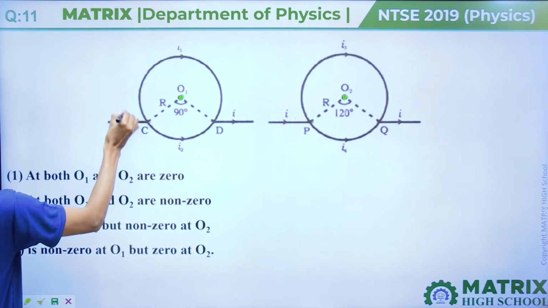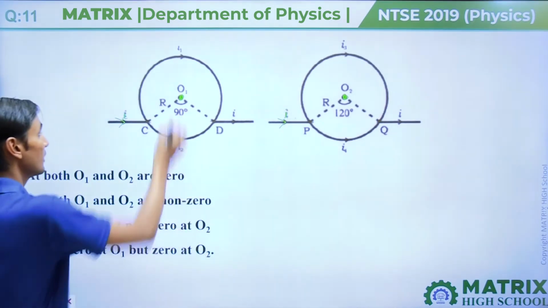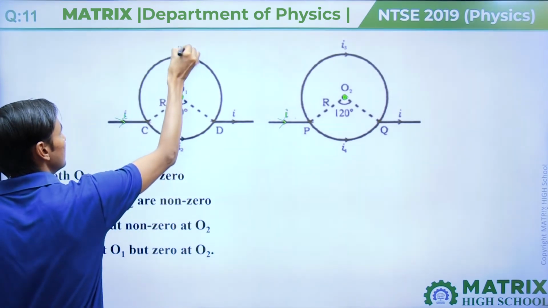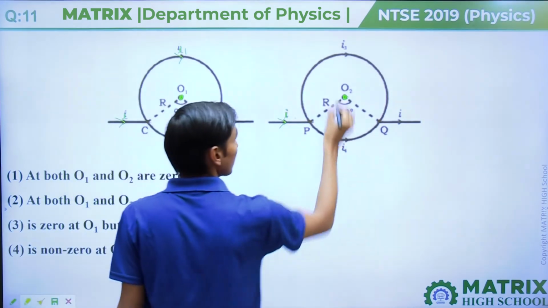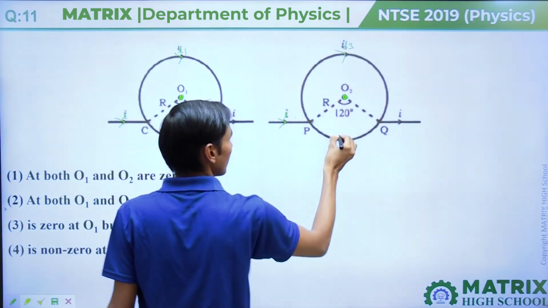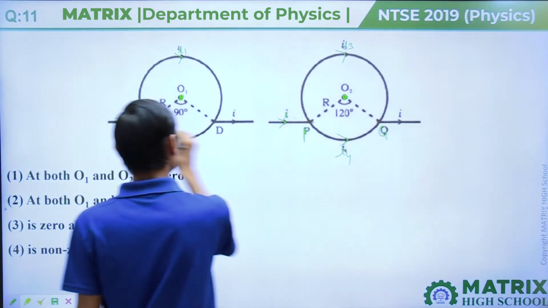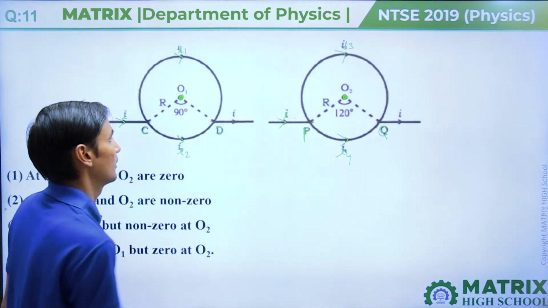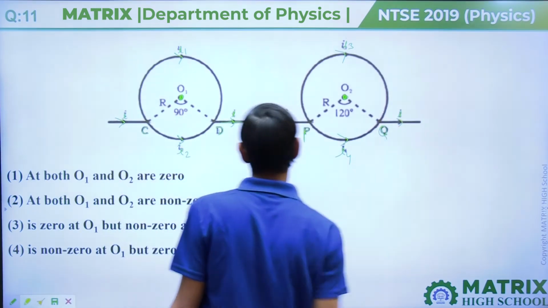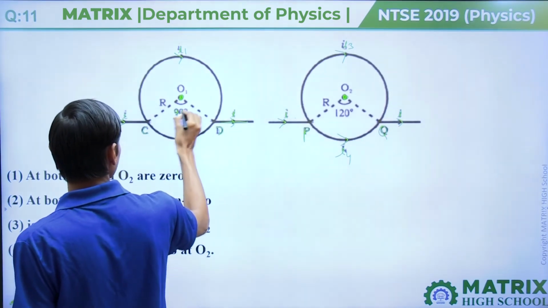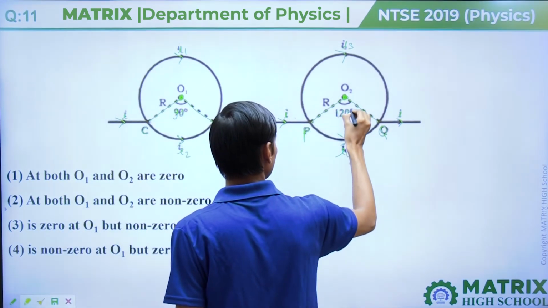Current I is here and the same current I is also here, and current I1 is in this and current I2 in this. Here current I3 and here current I4. This is point PQ and this is point CD. Current I will come out here and here too. Here the angle is given as 90 degrees, this angle is given as 90 degrees, and this angle is given as 120 degrees.